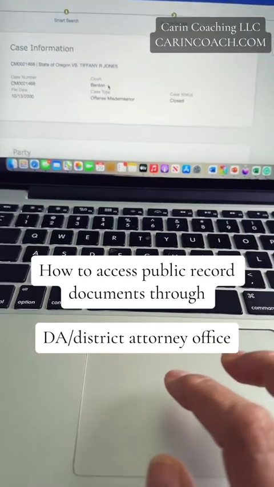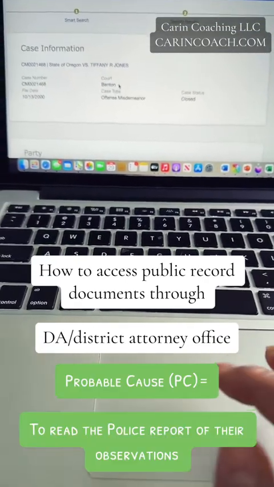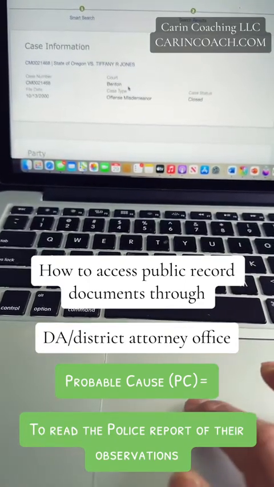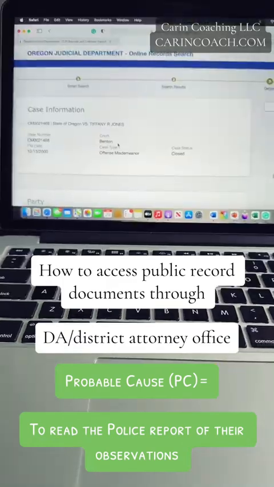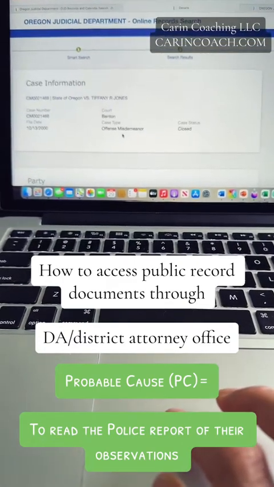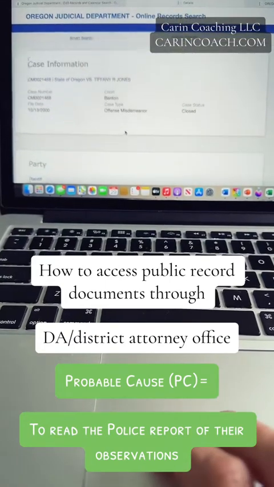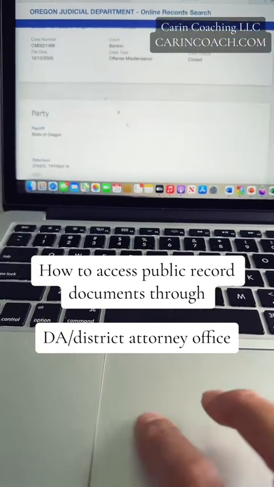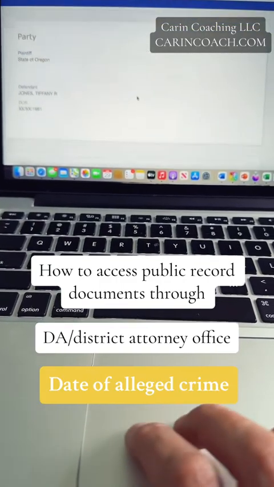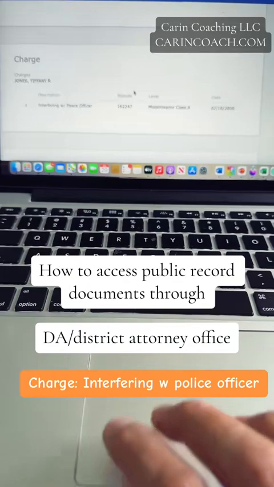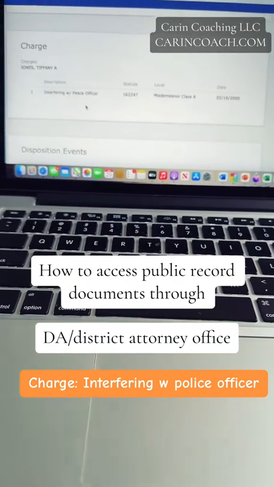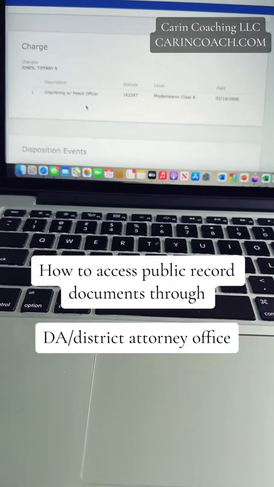So if you wanted to get what actually occurred on this, you'd be referencing this case number and you'd probably get a hold of Benton Police Department or Sheriff's Office. What you'd be requesting is the probable cause to read what the police put in their report. But it looks like this was a misdemeanor that was charged right around this day, October 13th, 2000. It was the State of Oregon versus Miss Tiffany Jones, and it looks like she was either arrested or taken into custody for interfering with a police officer.